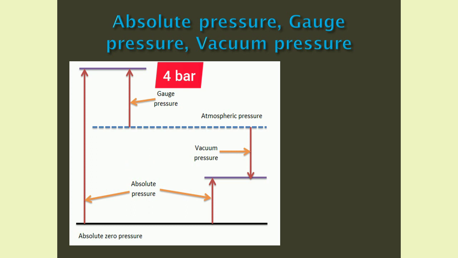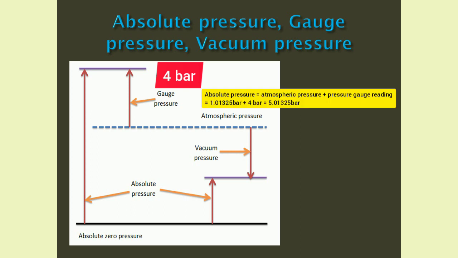Now, how can we write the absolute pressure? It is as follows. Absolute pressure equals atmospheric pressure plus pressure gauge reading. Now, from our example, absolute pressure equals 1.01325 bar plus 4 bar. That is 5.01325 bar. This is the exact pressure of the gas. I think you understood this.